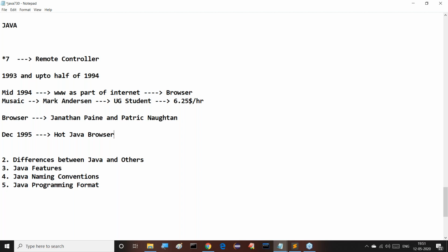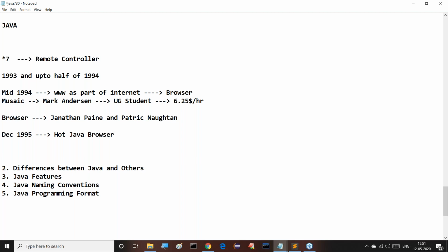By that time, all people identified there is a new programming language available with Sun Microsystems. On the base of that new programming language only, the HotJava browser was prepared. People understood that. Finally, people realized the HotJava browser was prepared on the basis of that new technology, new programming language. That new programming language is the Java programming language.